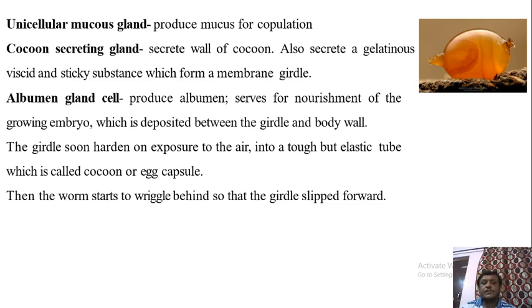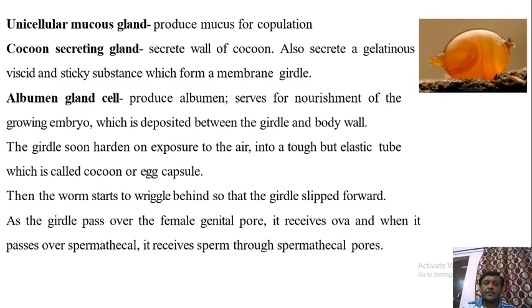Then the worm starts to wriggle backward, just like a peristaltic movement, so that the girdle slips forward. As the girdle comes near the female genital pore in the 14th segment, it receives ova from the female genital pore, and then it passes up to the spermatheca.